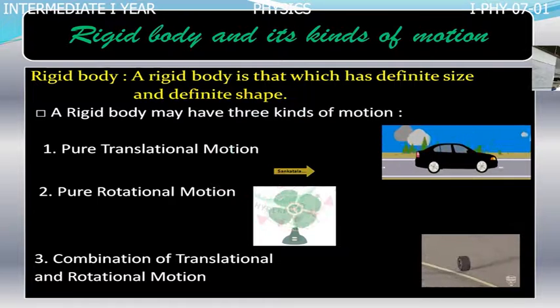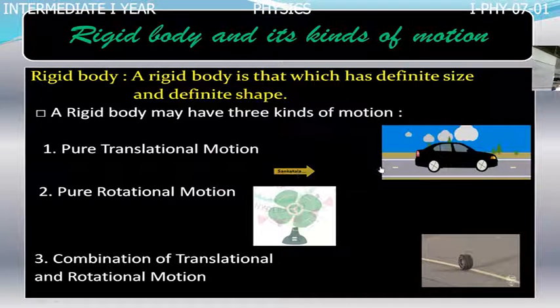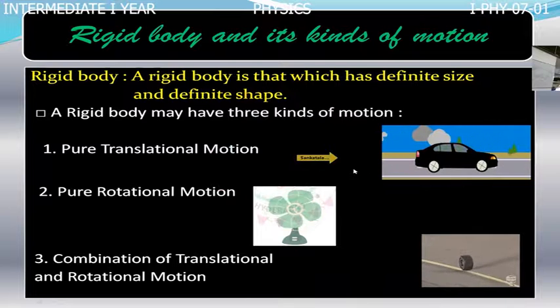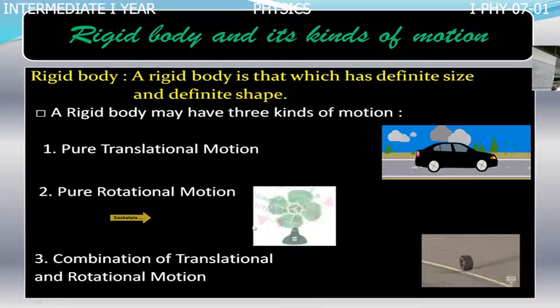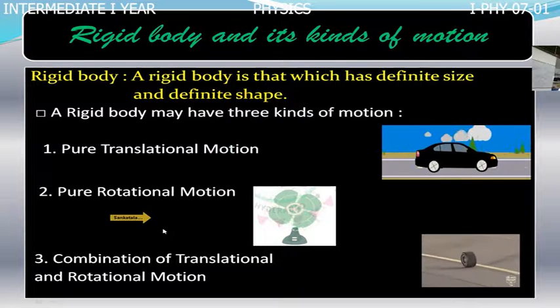If you see this video, you can understand what translatory motion is. The second kind of motion is rotatory motion, pure rotational motion. The third one is the combination of translational and rotational motion.